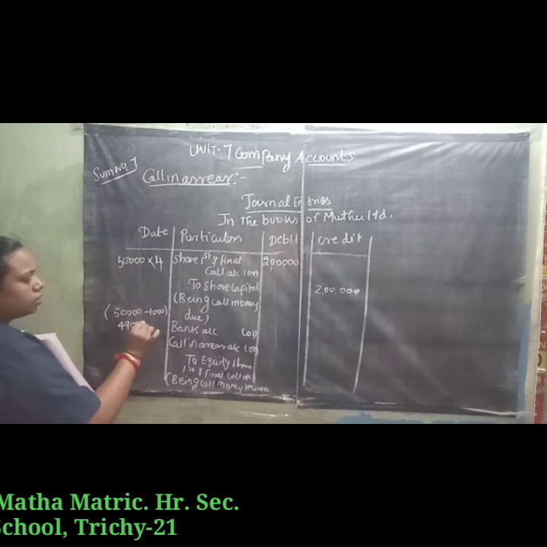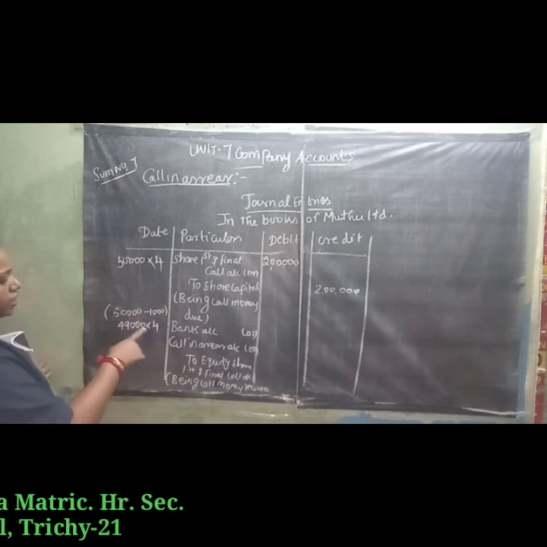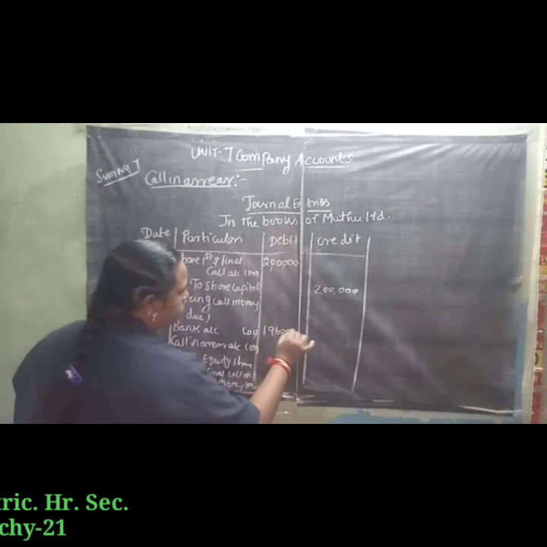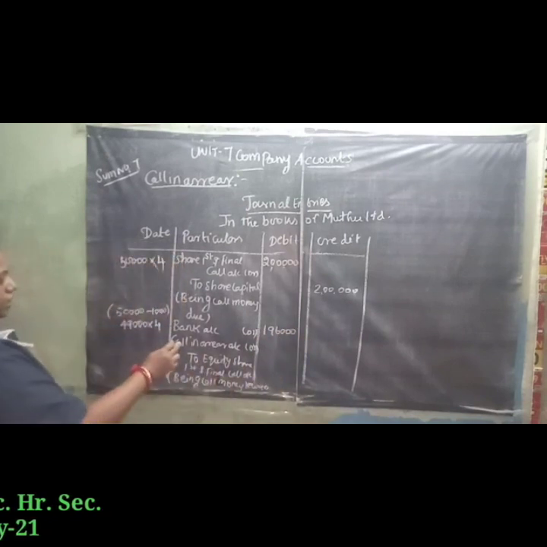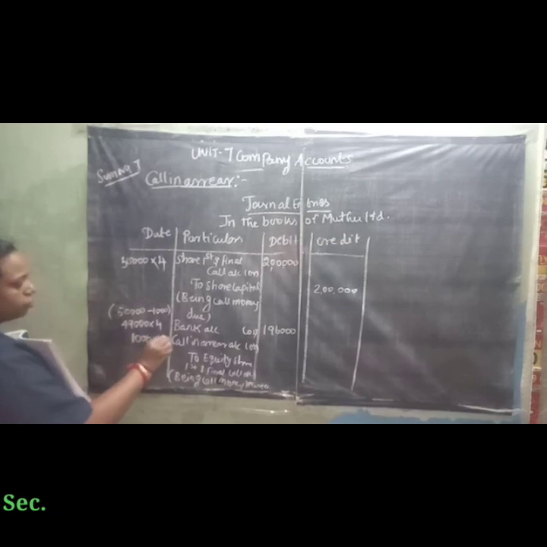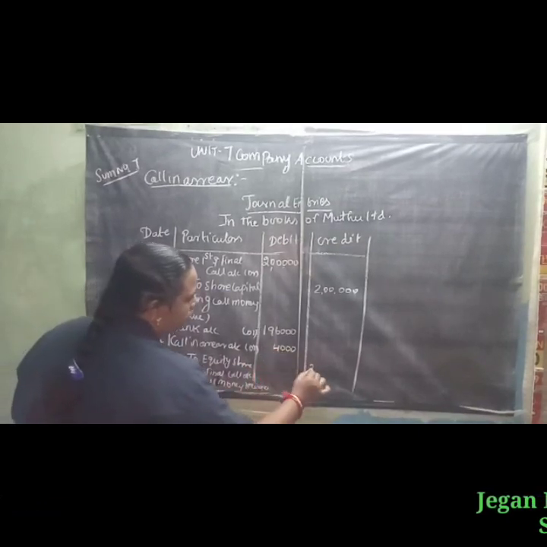So 49,000 into call money value 4 rupees, 1,96,000. Call in arrear, 1000 shares into 4 rupees, 4,000. So total 2 lakh.